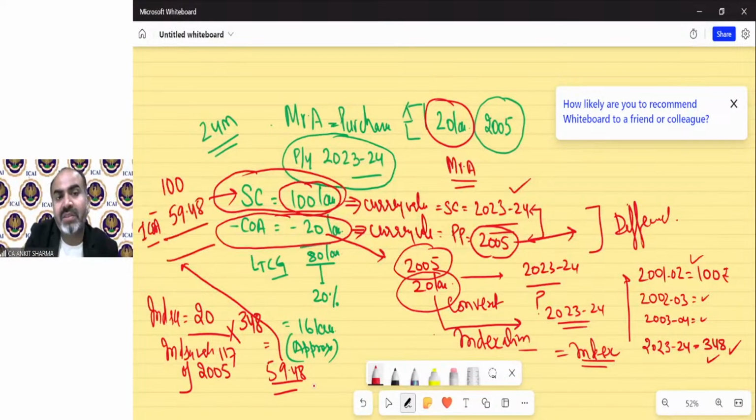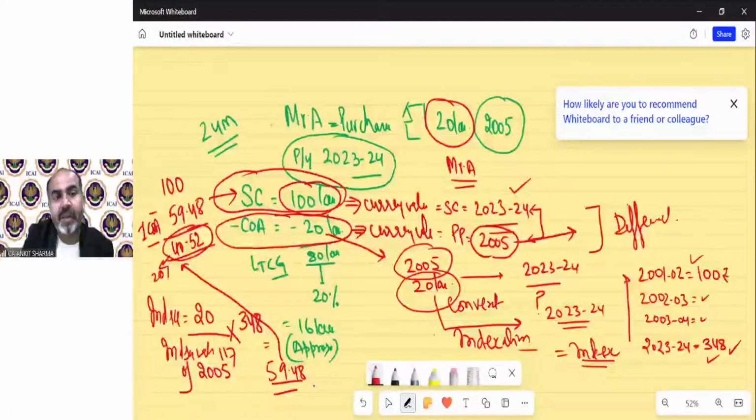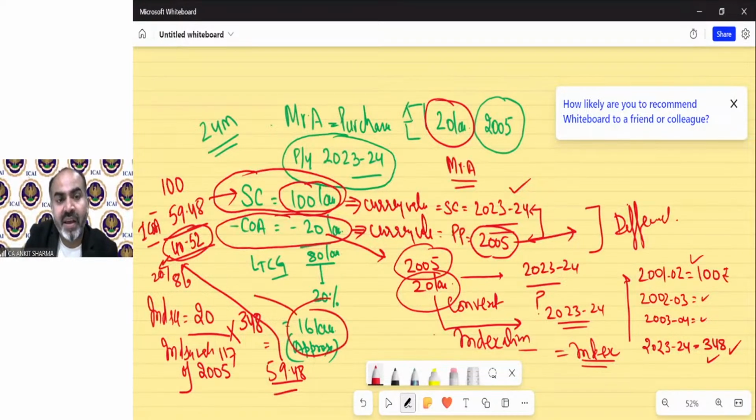So the capital gain is reduced. Earlier the capital gain was 80. Now the capital gain will be 40.52. So we have to pay tax on only this 40 lakh at 20%, almost 8 lakh. Earlier the tax was almost 16. It has reduced to almost half.